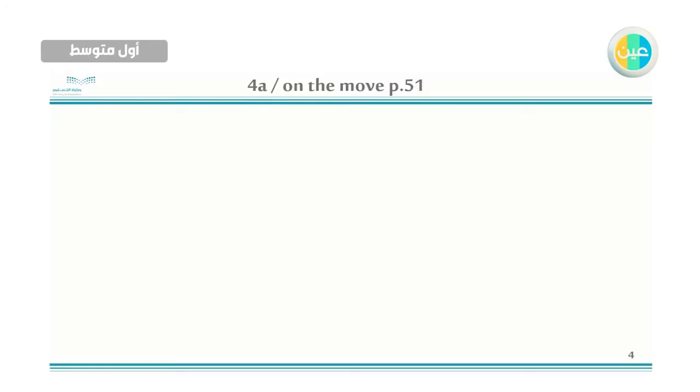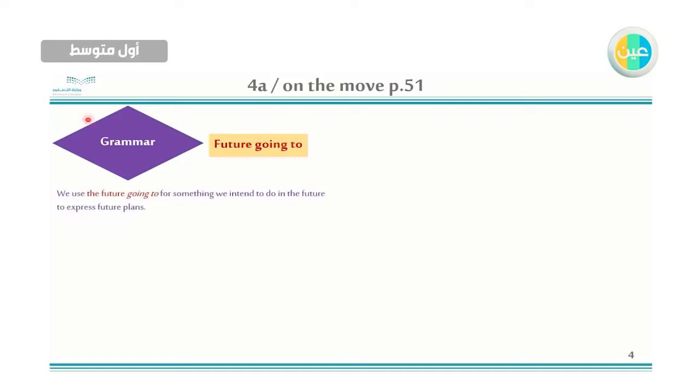And in page 51, we will take grammar, and this is about future going to. When we use this tense, we will use it in the future. We use the future going to for something we intend to do in the future, or to express future plans.